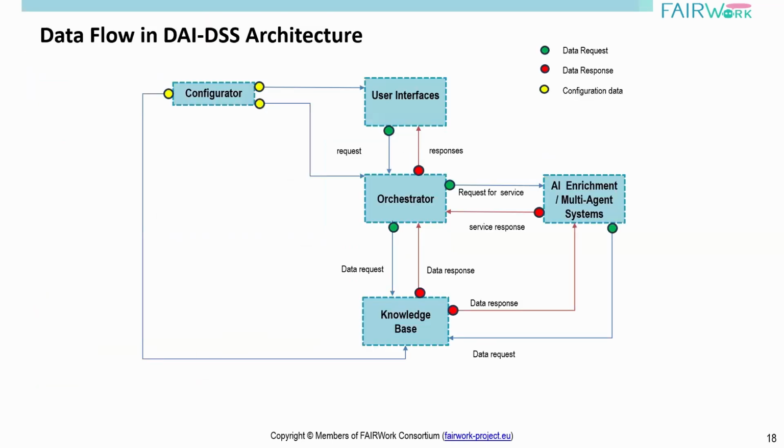And here is the overview of the high-level architecture components involved in our FAIRWork ecosystem. The first component is a configurator. This is the starting point of our decision-making scenario, the decision support system, where we identify the processes and the use cases, and define the decision process model from starting point to end point.